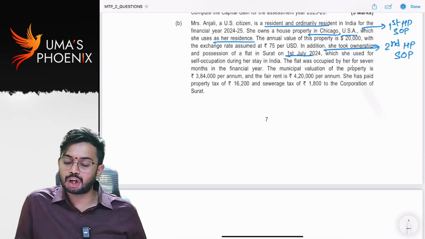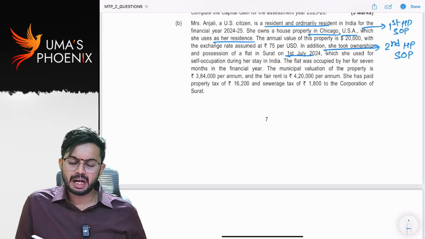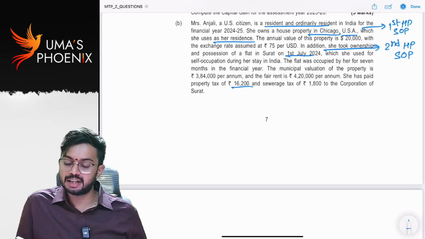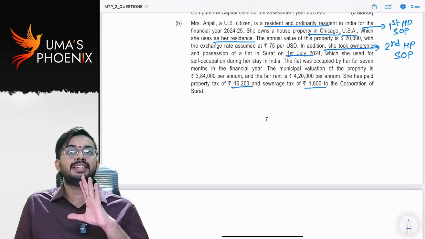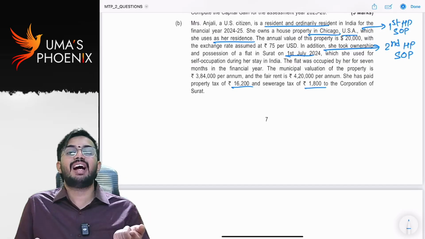The flat was occupied by her for 7 months in a financial year. The municipal valuation of the property is 3,84,000, fair rent 4,20,000. She paid property tax 16,200, sewerage tax 1,800. See, if these are treated as self-occupied property, gross annual value is nil.